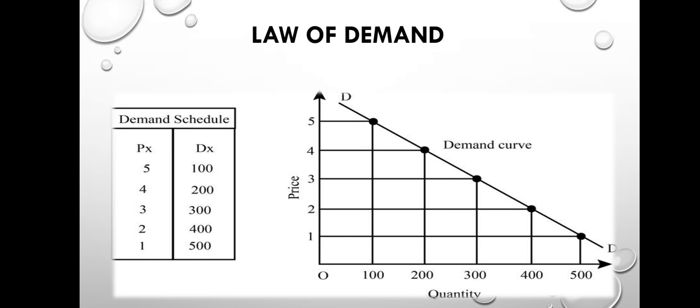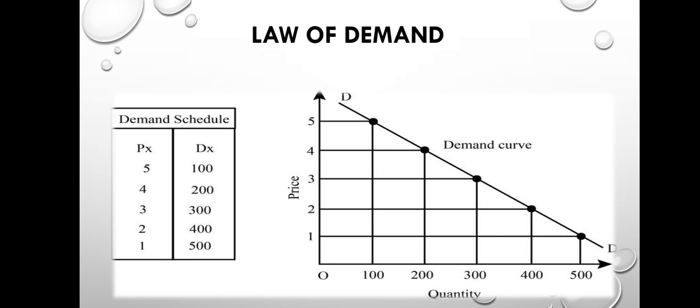Next is the law of demand. What is the law of demand? The law of demand indicates the inverse relationship between price and quantity demanded. It means that as the price of a good keeps on falling, the quantity demanded keeps on increasing, and the opposite is the case. If the price keeps on rising, the demand keeps on falling. That means there is an opposite relation between the two, which we can understand from the demand curve. The demand curve slopes downward.